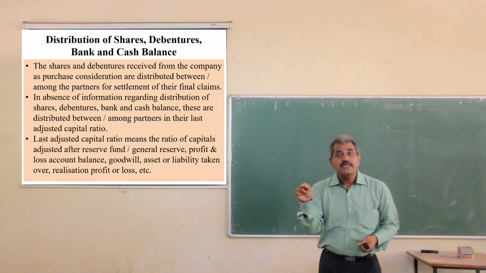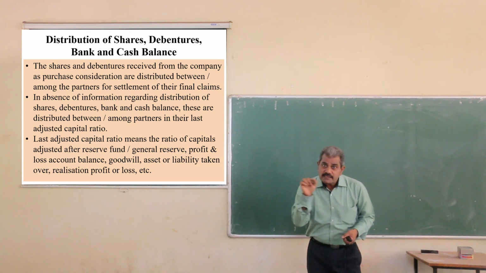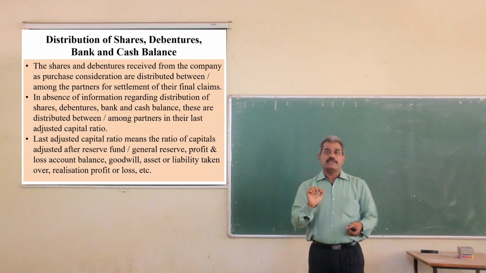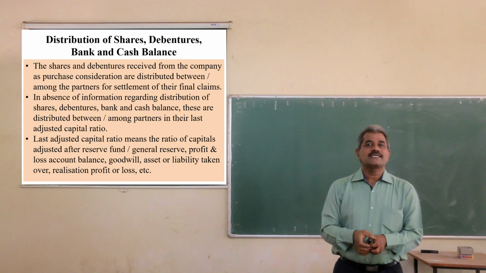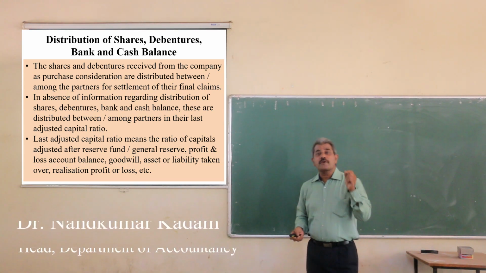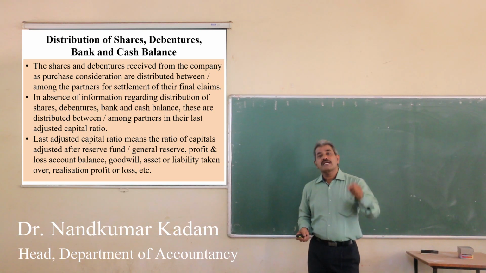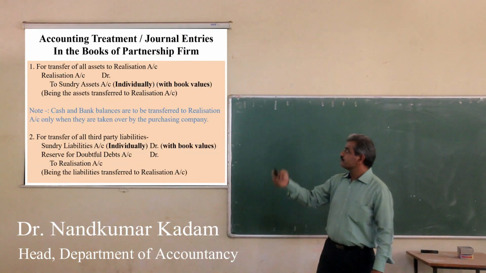Calculate the balancing figures and the ratio of these figures. This will be the final claim ratio or last adjusted capital ratio. The shares and debentures received from the company are distributed in this ratio. Okay, is that clear?